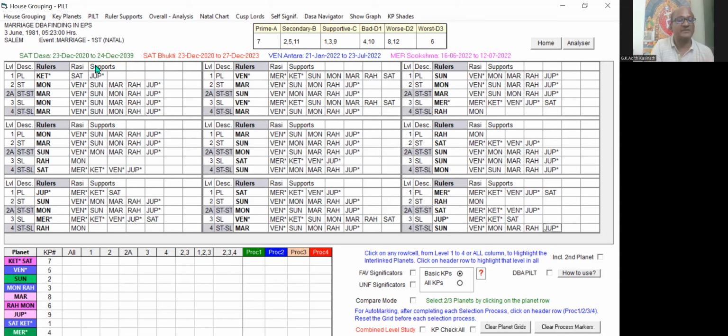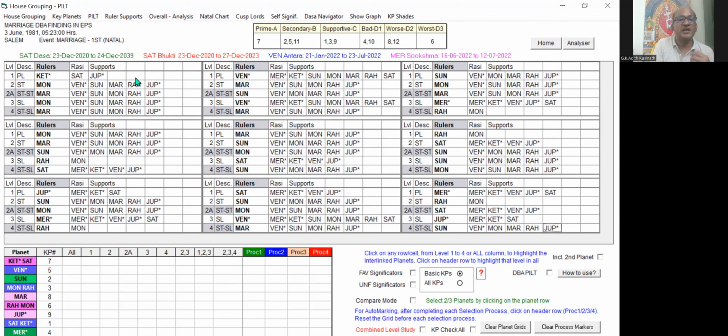That can be a conjoined planet, an aspecting planet, or an indirectly connected planet. So the planets other than the Rasi Lord, which are in conjunction, in aspect, or indirectly connected, will all be shown under the support column.